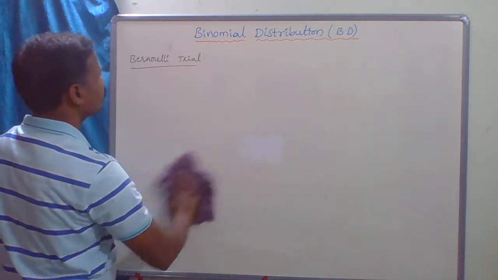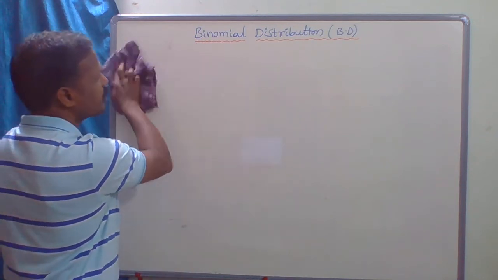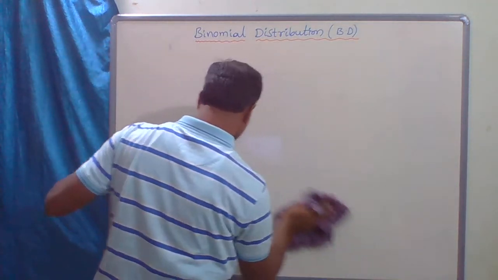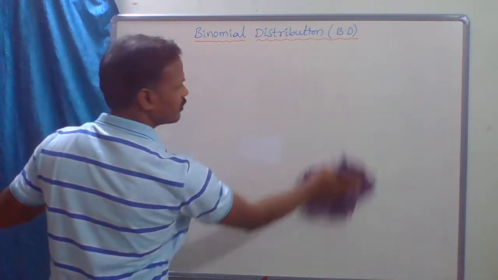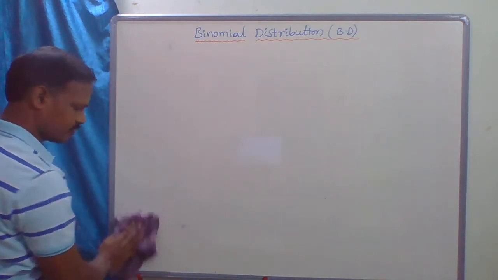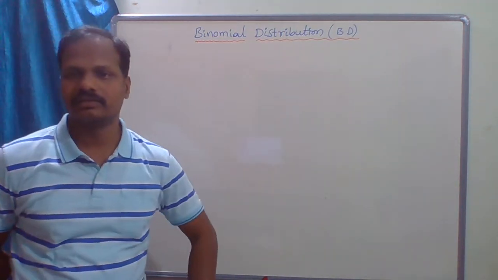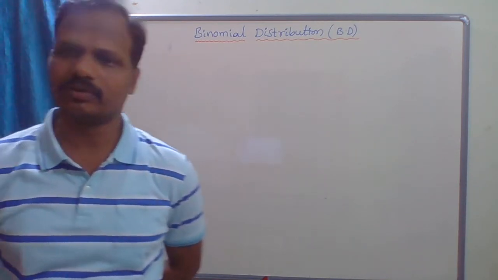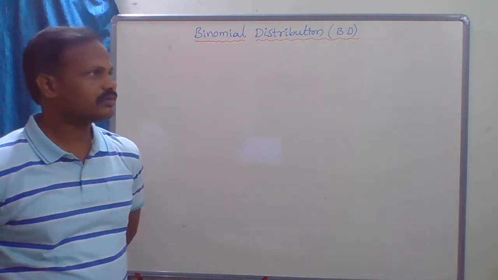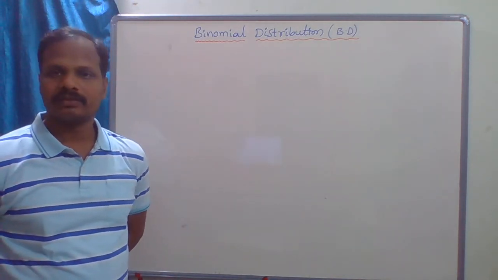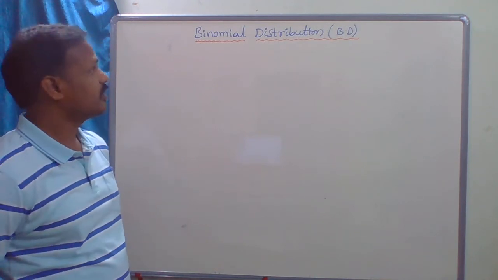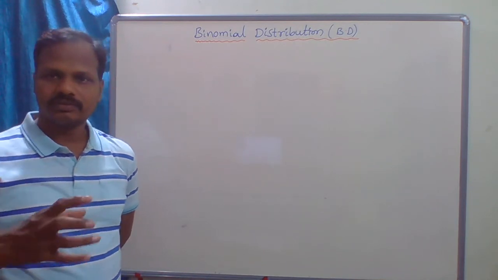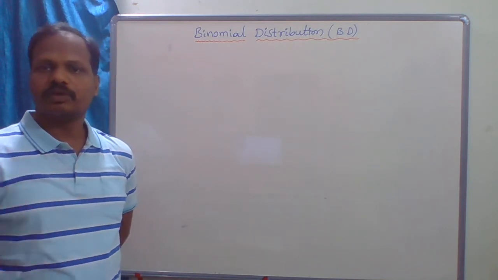Now the binomial distribution or Bernoulli distribution. This will be used for an experiment done n times, where n may be 1, 2, 3, 4. In general, this Bernoulli distribution or binomial distribution will be used when we do the experiment more number of times.